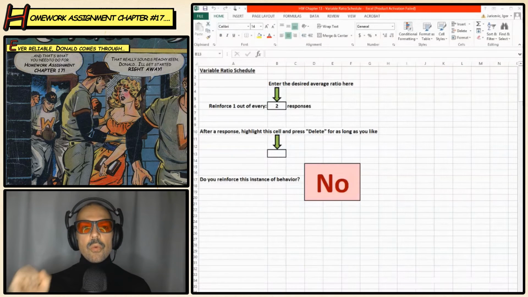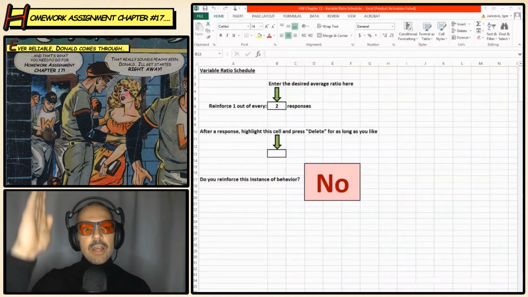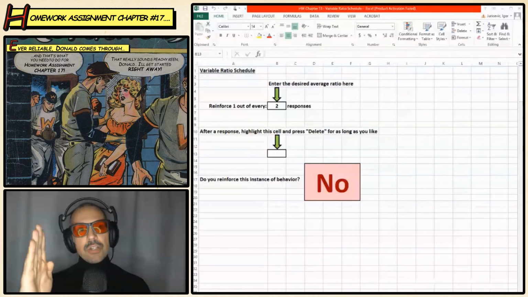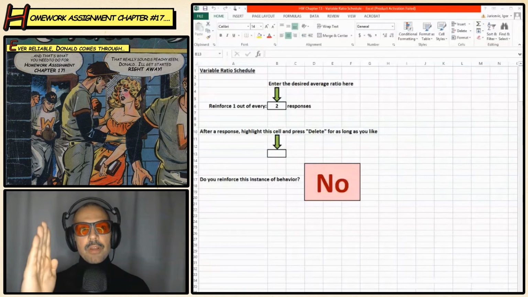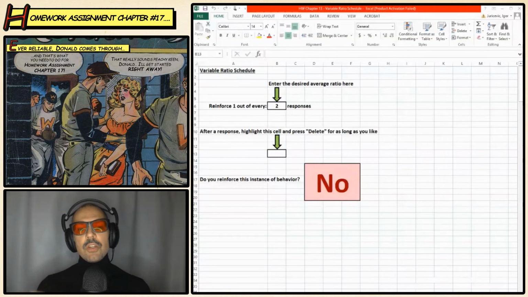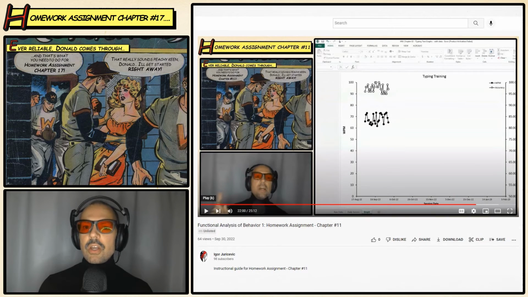And then number 2, what we're going to do is we are going to draw a line in that graph where the reinforcement stopped. So the day that you start this assignment and you stop reinforcement, draw that line on your Excel graph that indicates where it was that you stopped reinforcement, because that's going to be important for our visual analysis. And if you don't recall how to do that, it was covered in a previous homework video. So if you can go and check that out to help you along. But that is what you're going to be submitting.